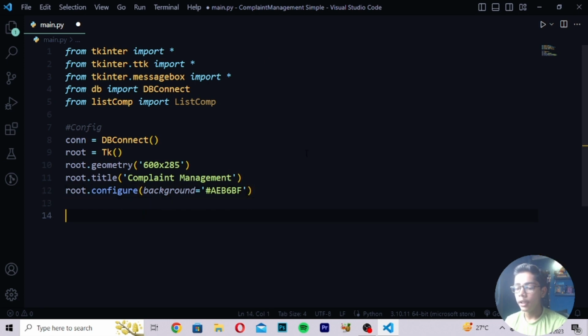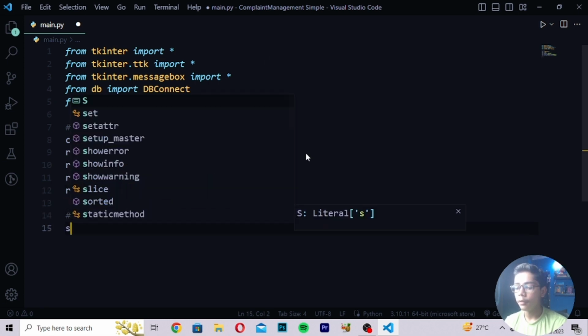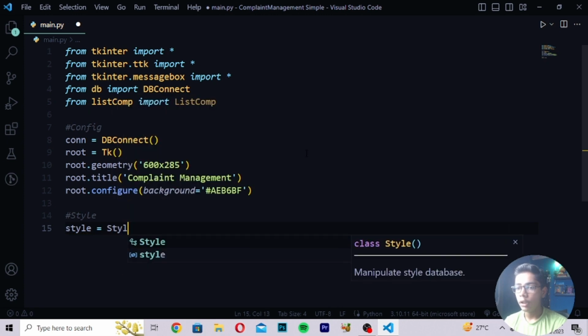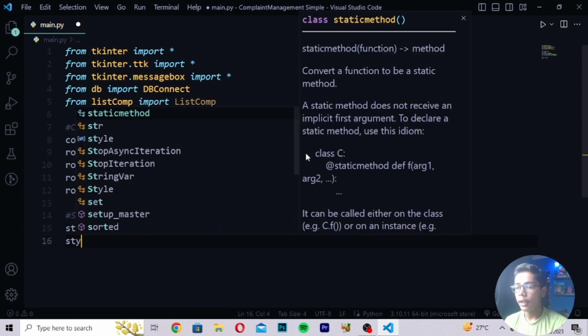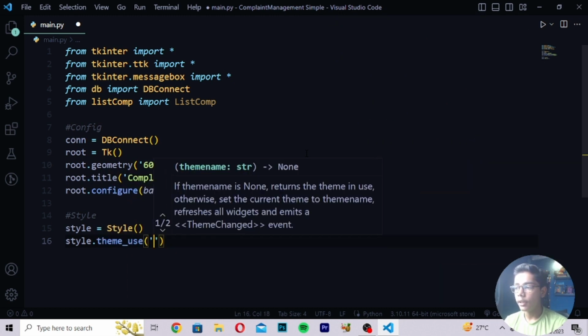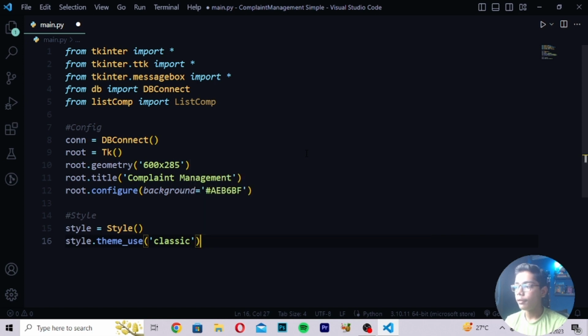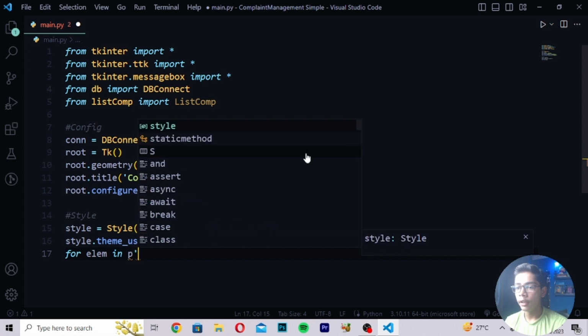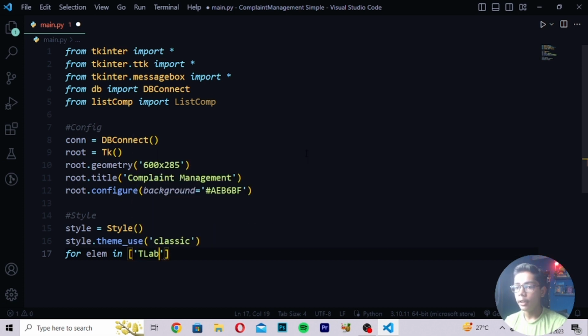Now when you've written this, you have to write style like this, and then style equals style. Then you make this bracket here and write style dot theme underscore use, and then write classic. After writing classic, you have to write for element in. Then I will write here like this tag, then write t label, then a comma, and here I will write t button tag. Then you write a tag which should be t radio button. So here I will write t radio button like this.